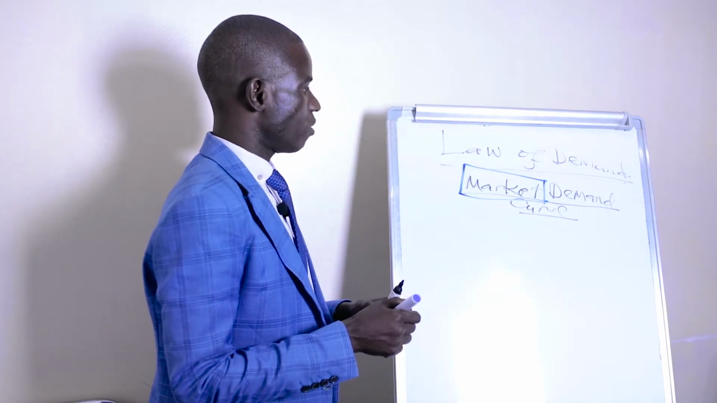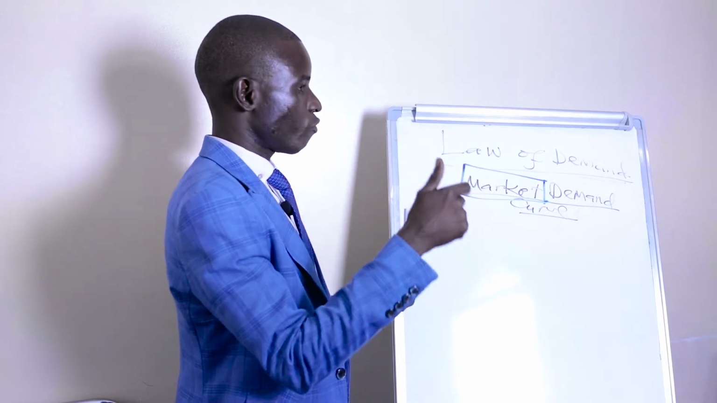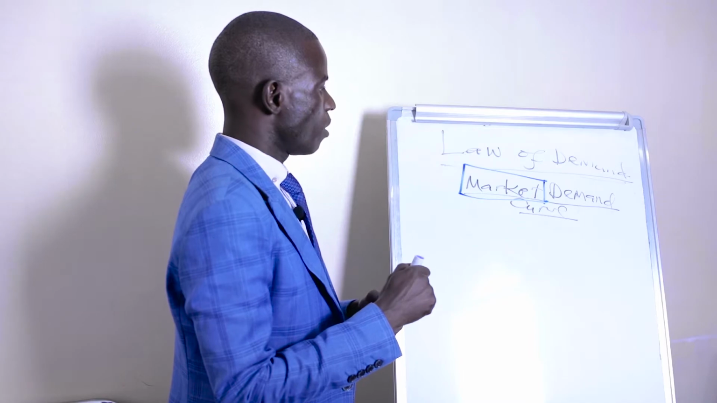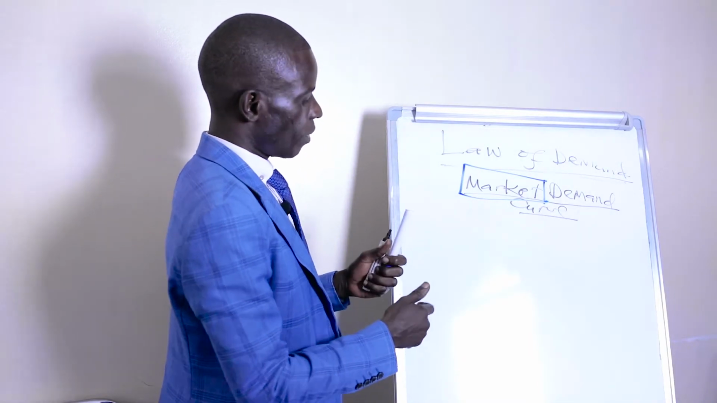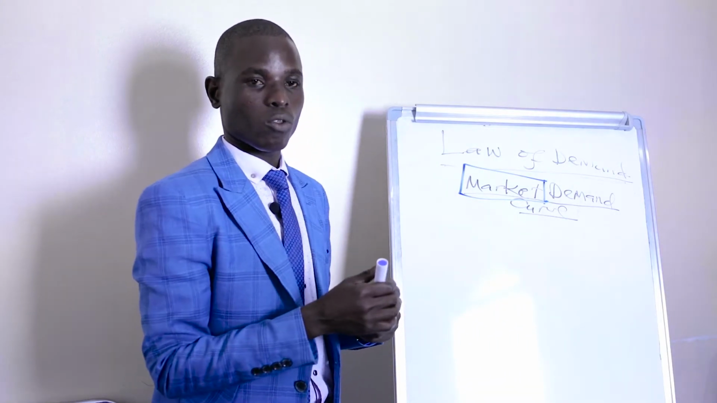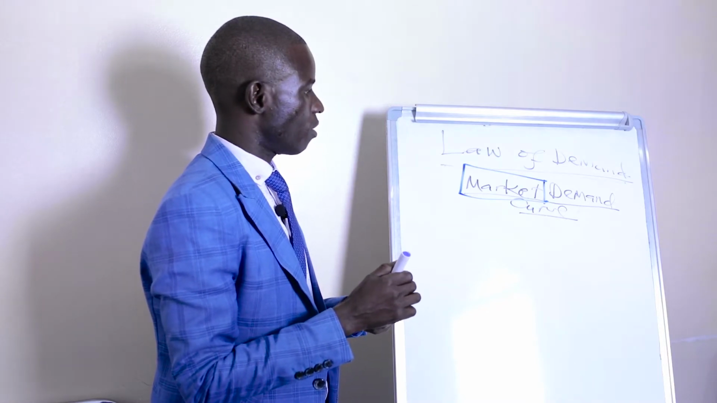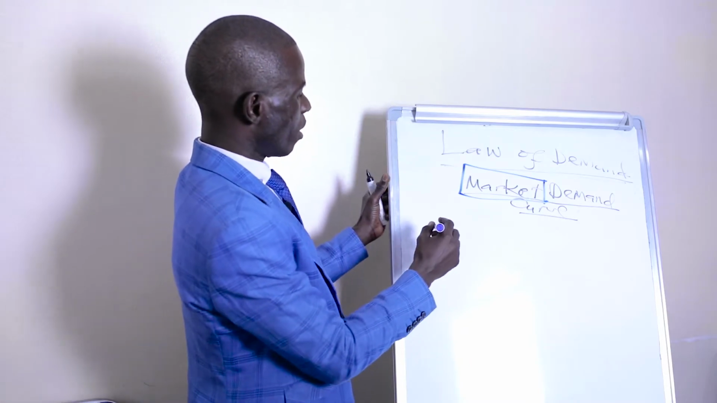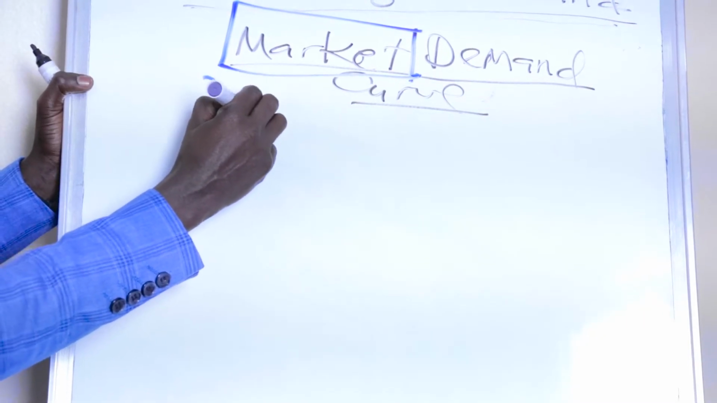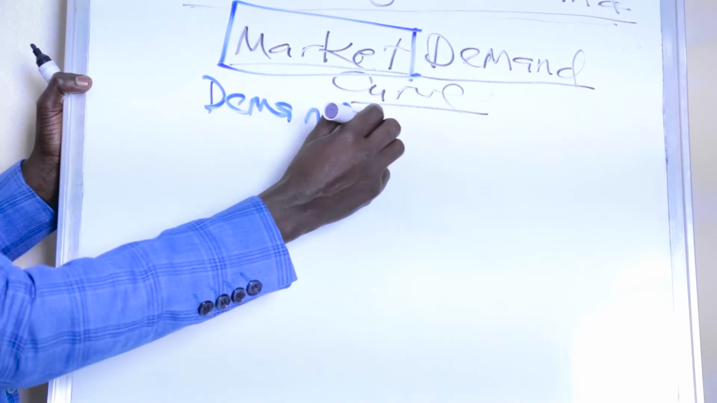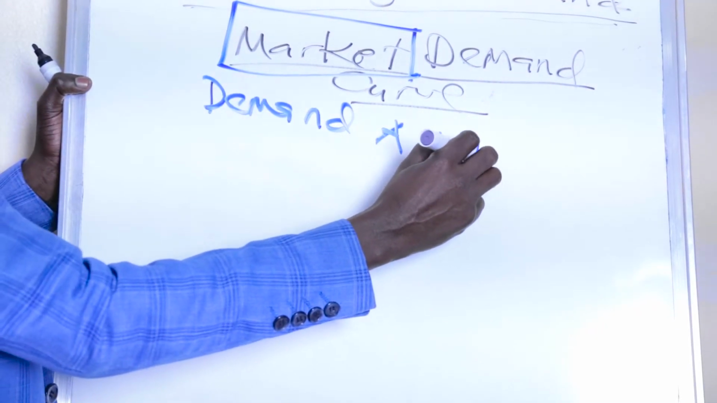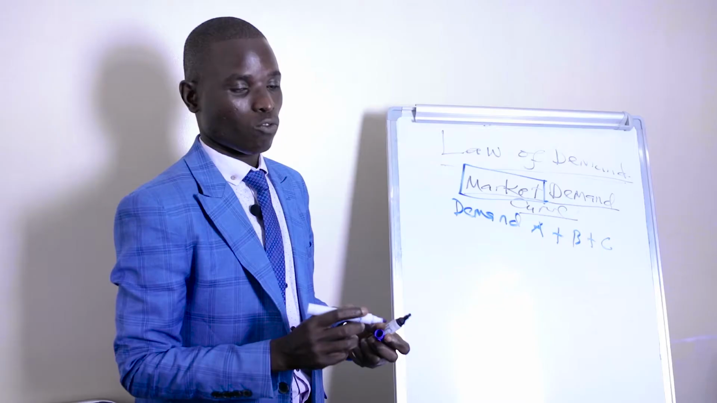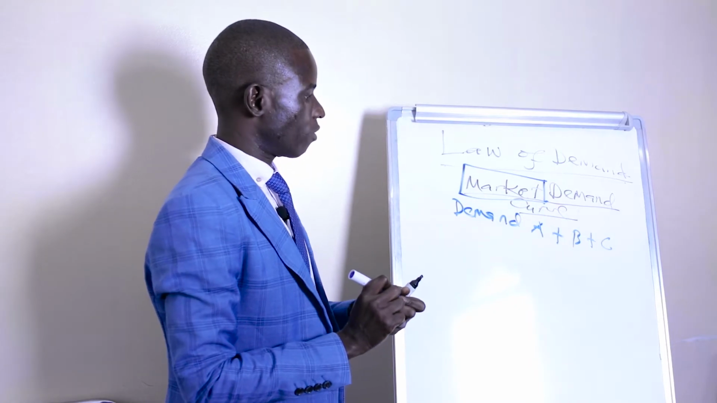The price for the goods for consumer A, consumer B and consumer C is the same, but the quantities that they purchase at those same prices are different. Therefore, what do we normally do? We normally take the demand for consumer A plus the demand for consumer B plus the demand for consumer C, etc., to come up with the market demand curve.